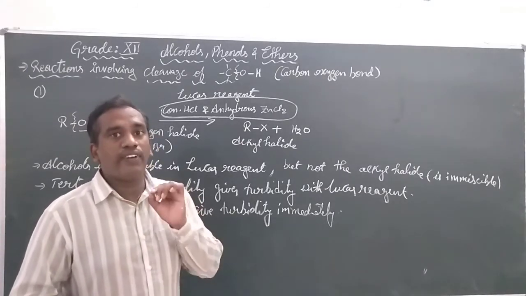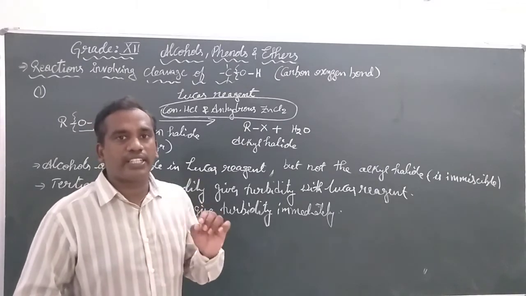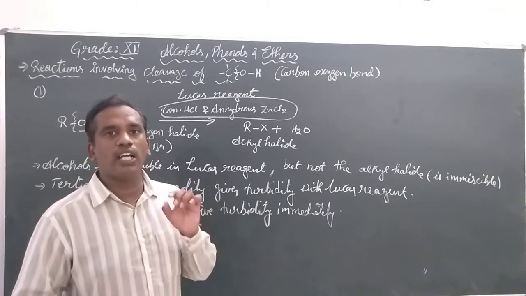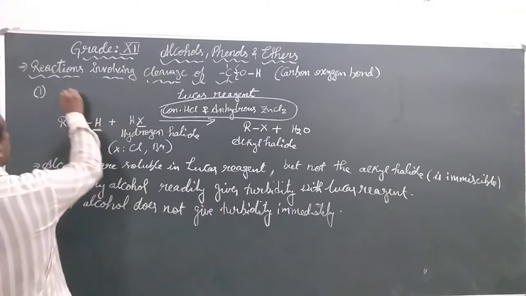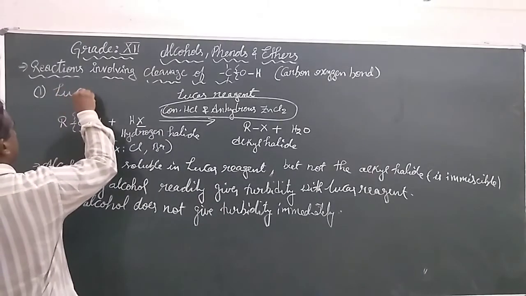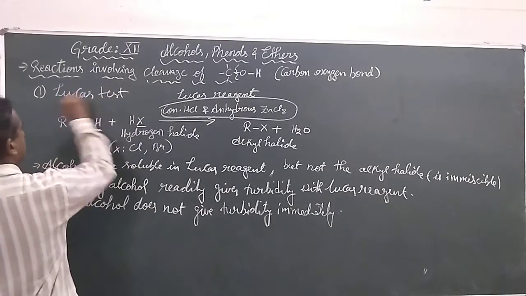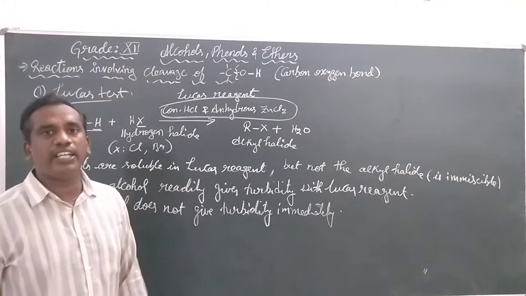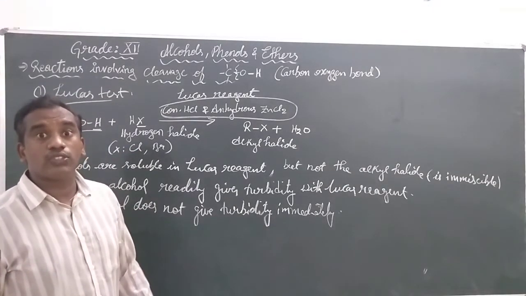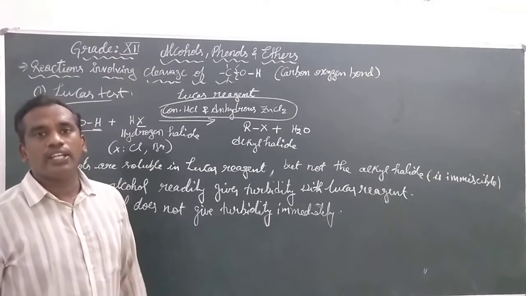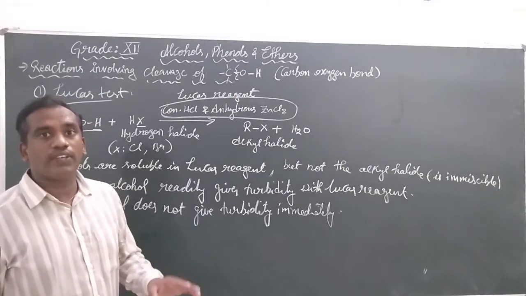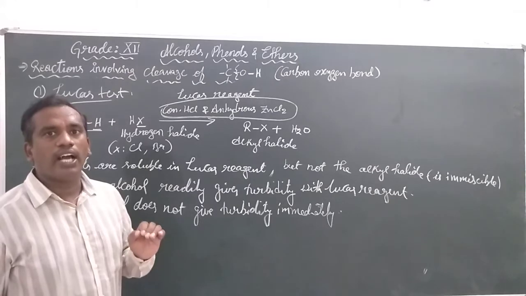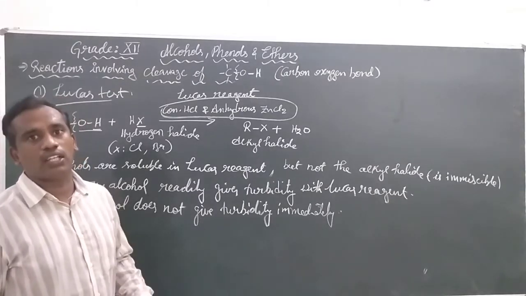Here, the differentiation we can do between tertiary and primary alcohols is using the Lucas test. Tertiary alcohols give turbidity immediately, but primary alcohols do not form turbidity at all. So this is a differentiation test for identification of alcohols.